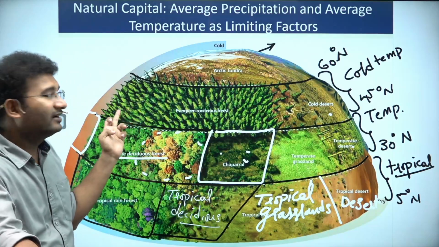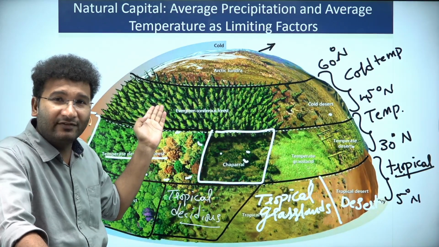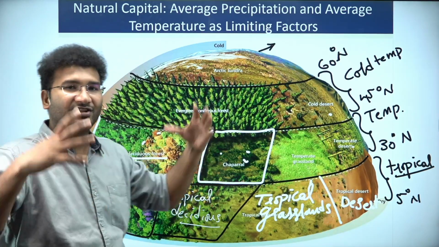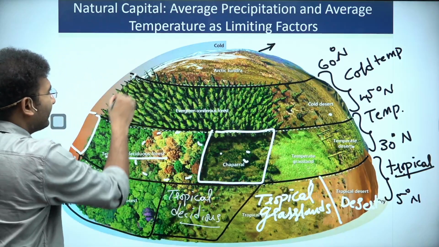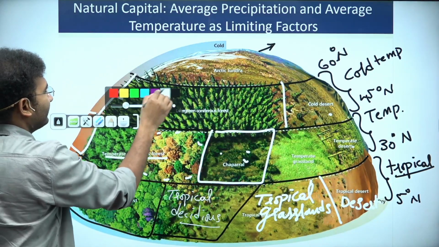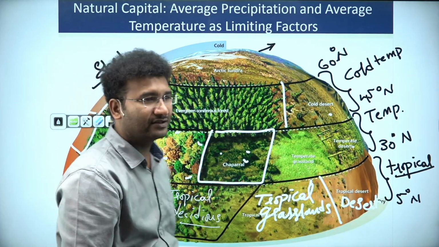If water availability is there, as the height increases, the vegetation will be coniferous trees. And with these coniferous trees, you might be asking, sir, why are these coniferous trees thick and evergreen? See, basically what happens is that this tree will not shed its leaves. Why is it not shedding its leaves? Because